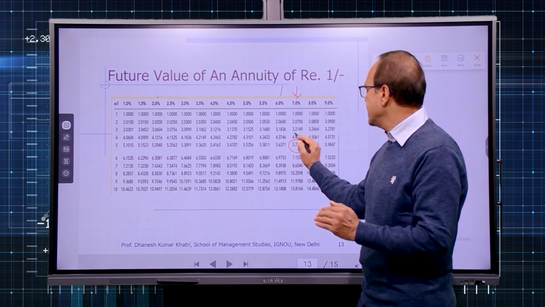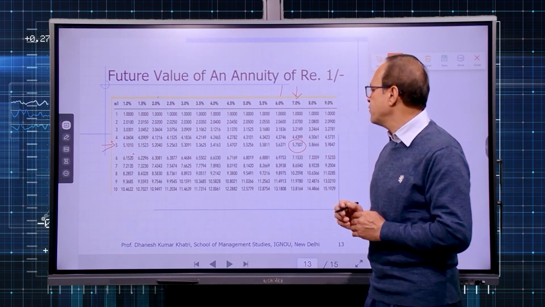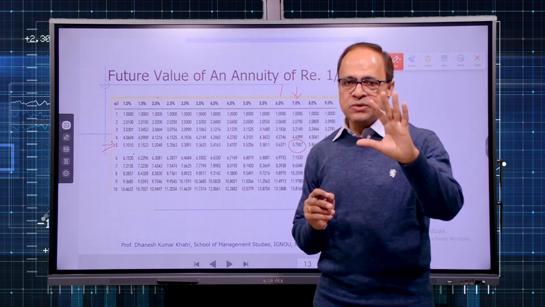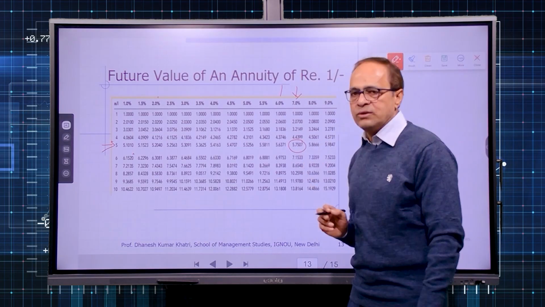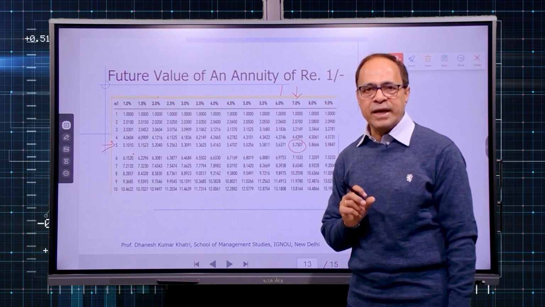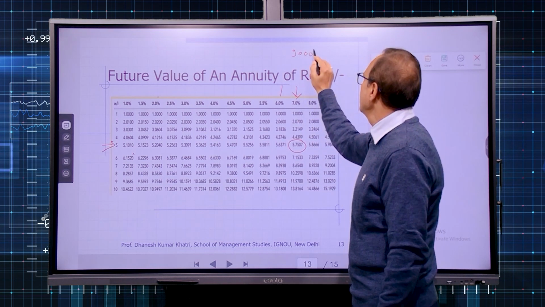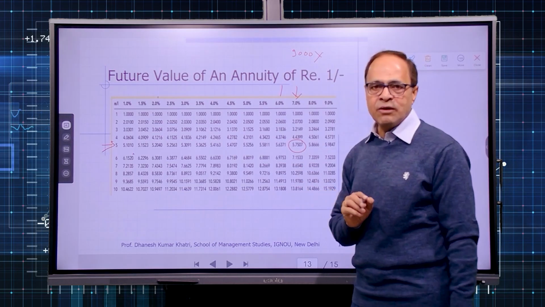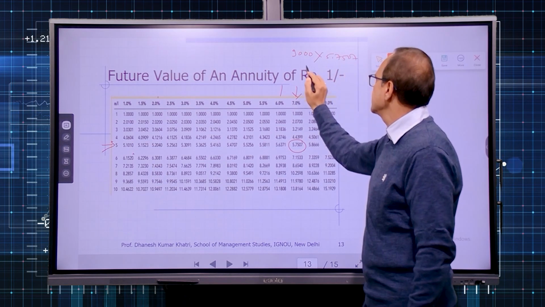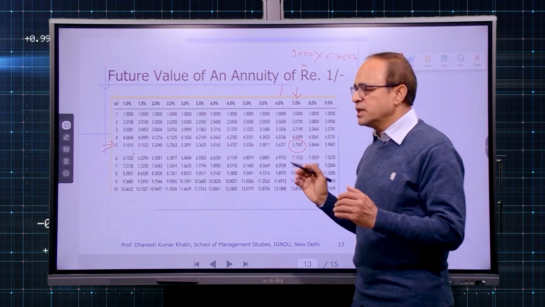So what is the value we get? Below 7%, and in the row of the 5th year, we get 5.7507. That means every year you deposited 1 rupee, so a total of 5 rupees were deposited, but it becomes 5.7507. So this is the future value of all those 5 rupees which you have deposited in the bank account. Now if you deposit 9,000 rupees every year for 5 years and the rate of interest is 7%, multiply that 9,000 with this particular time value factor and you will get your answer. So that is the way we can use the table.